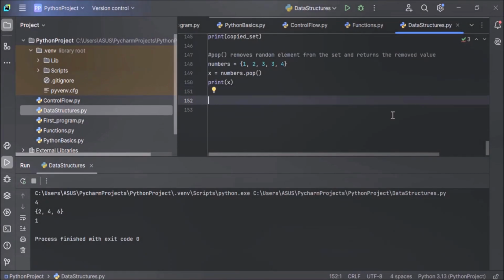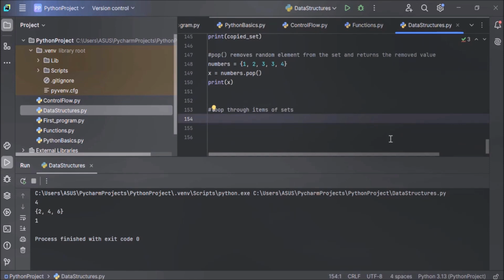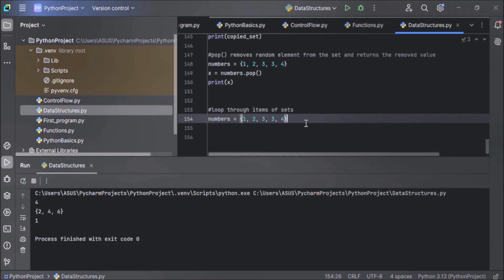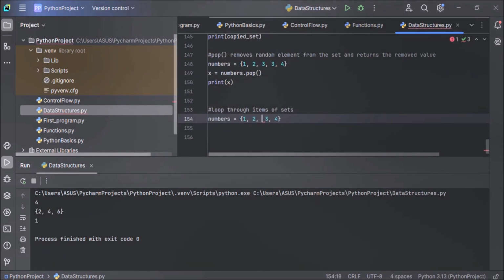Now next is how to iterate over sets, how to loop through the items of sets. Just like other data structures, list, tuple, and dictionary, we can use for loop to iterate over sets. Now let's understand this with the help of an example. Let's create a set. So let's take this set only, set of numbers, copy it, paste it here. Here we have created one set, and we have to loop through the items of this numbers set using for loop.